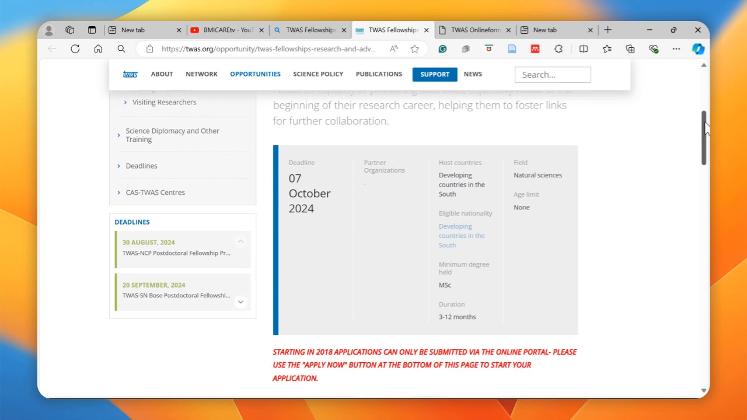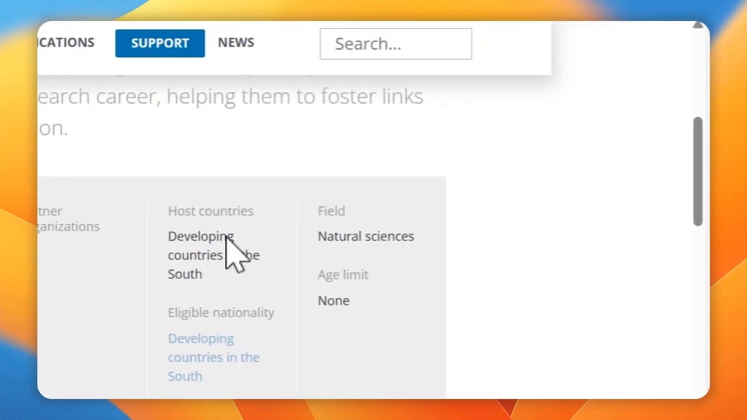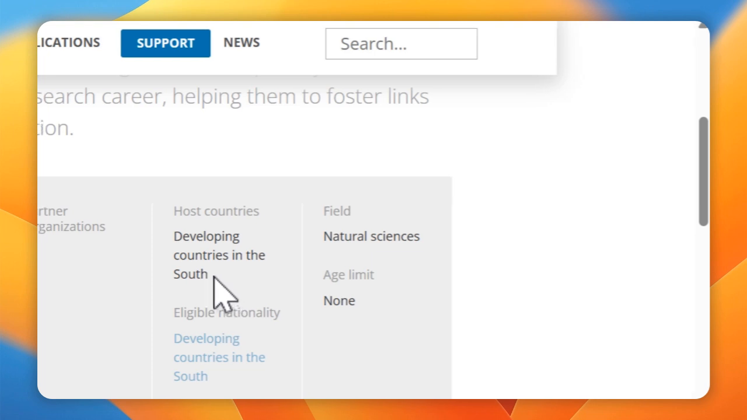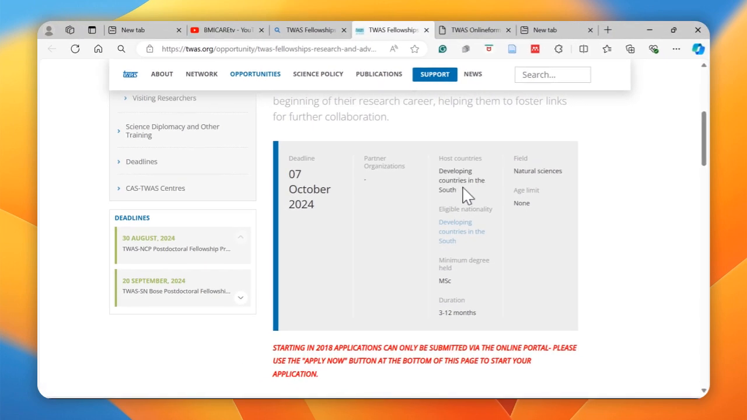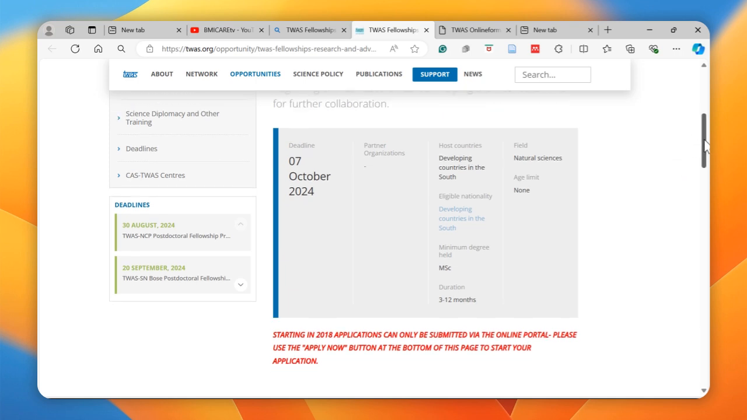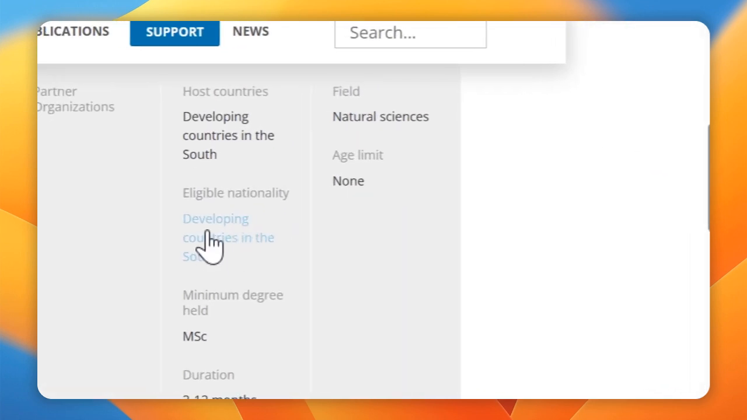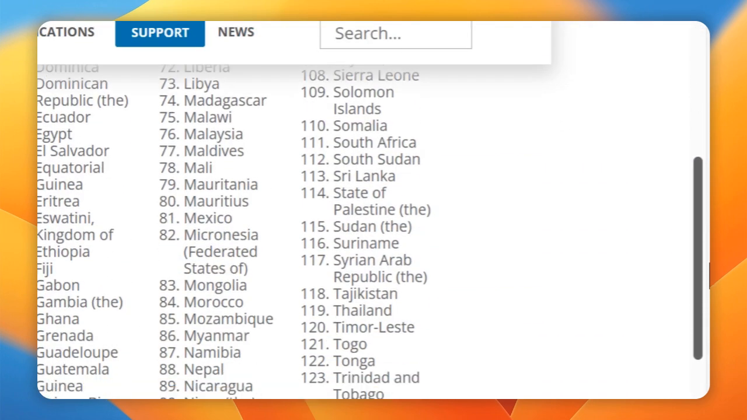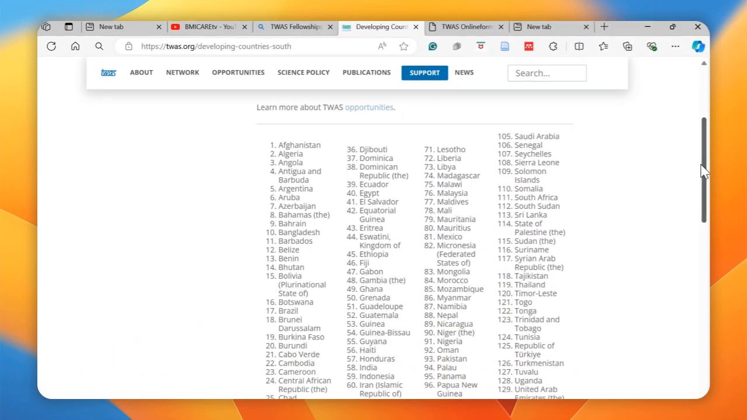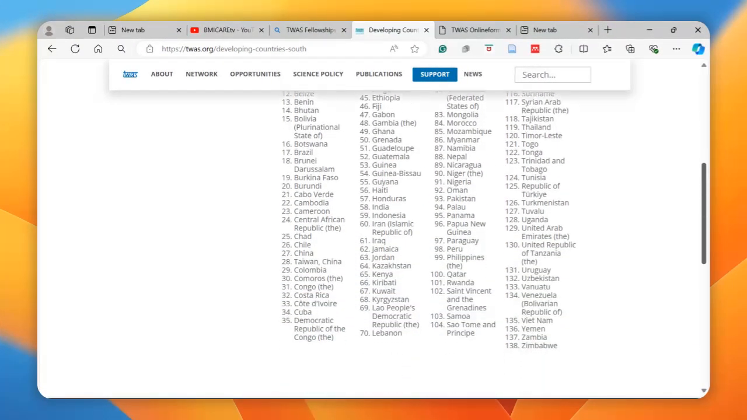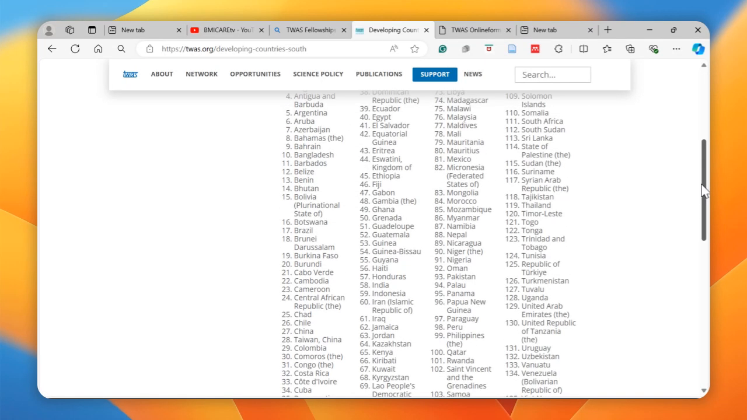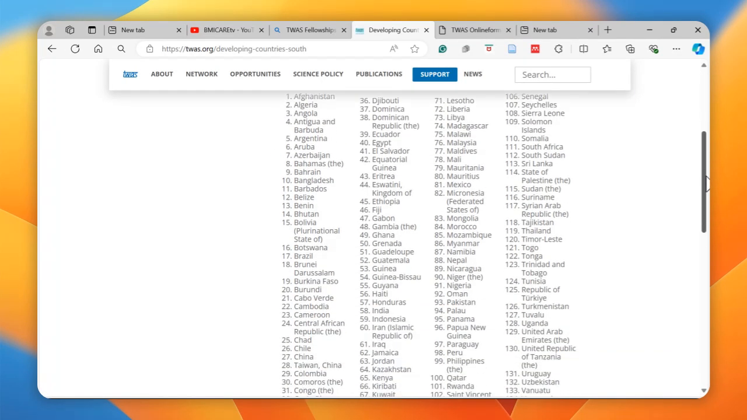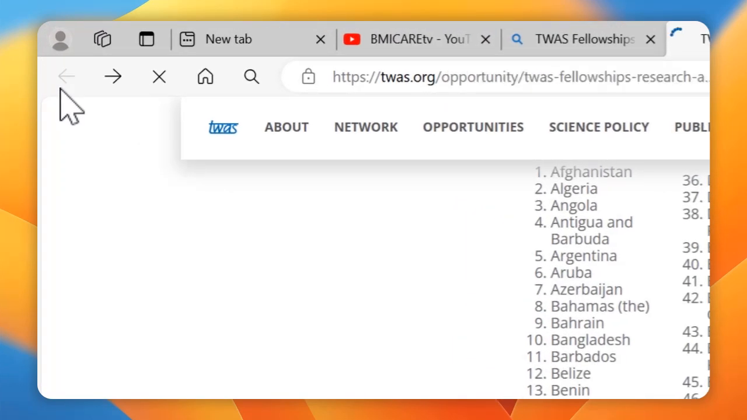You're looking at information that speaks to the host countries, and the host countries are highlighted here: developing countries in the south, and eligible nationality is developing countries in the south. So you'll be able to look at those countries that are eligible. These have been highlighted in this list of countries. There's a whole lot of different countries that are eligible to apply to this fellowship opportunity, and you are welcome to take a look at your own time.